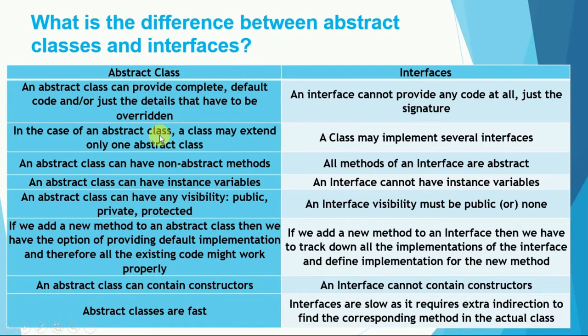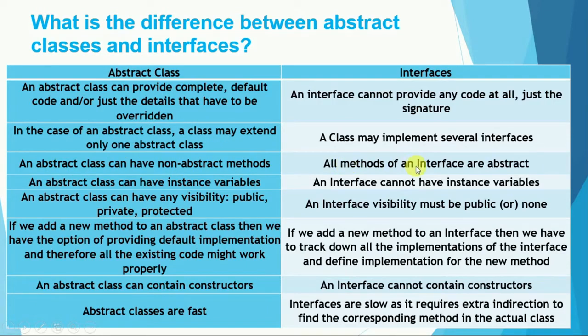In the case of an abstract class, a class may extend only one abstract class. Okay, so we can extend only one abstract class. A class may implement several interfaces. Okay, so we can implement several interfaces. An abstract class can have non-abstract methods also. Okay, so a class can extend only one abstract class, and an abstract class can also have non-abstract methods.